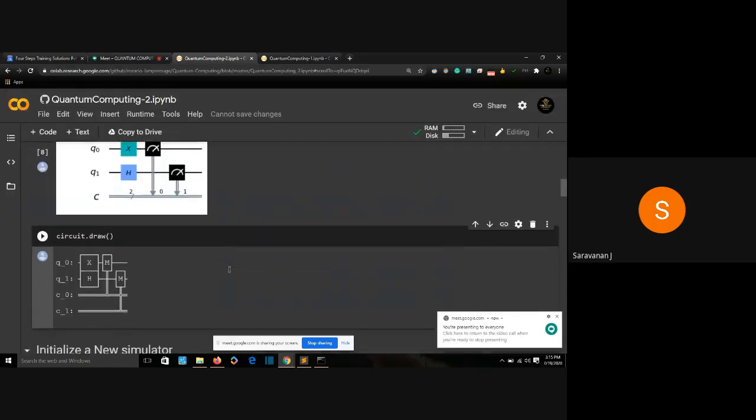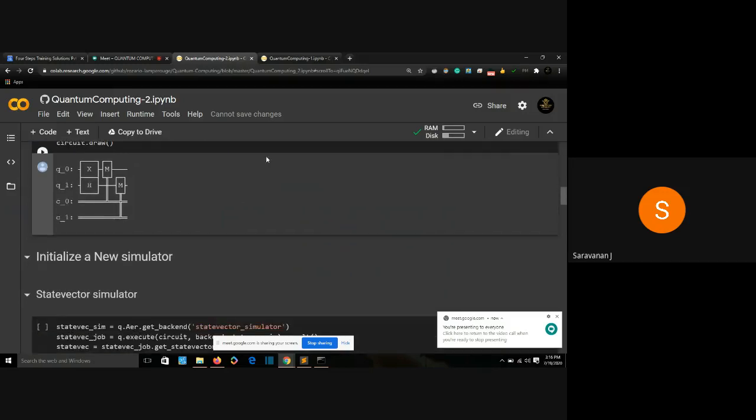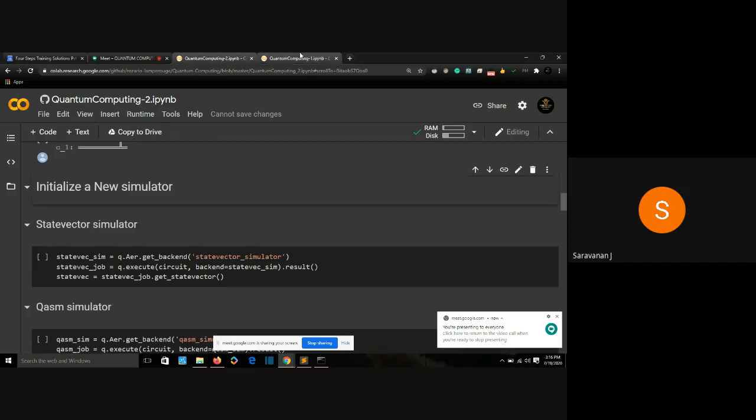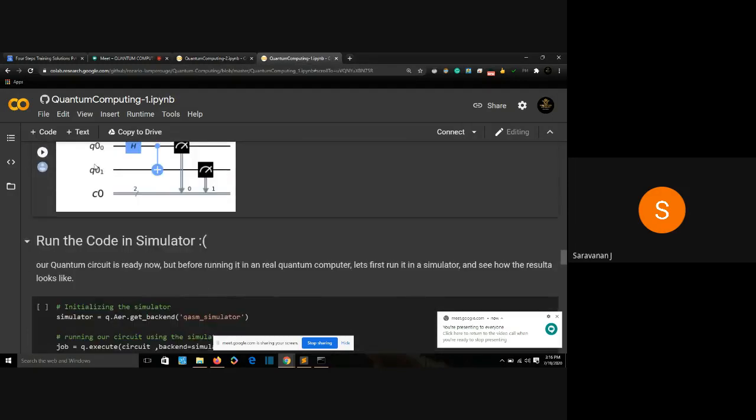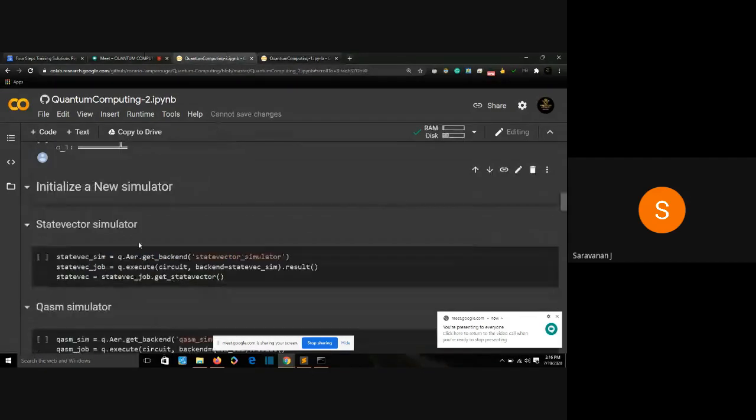All right. So since we are clear with the circuit, we created our circuit. Now we need to simulate our circuit. I was telling you we will be simulating our qubits, right? We are going to simulate our circuit. So first we need to initialize the simulator. Let's see. In the last video, how did we initialize the simulator? I told the simulator equals q.aer.get_backend qasm simulator. I'm going to do the same thing, q.aer.get_backend statevector simulator.